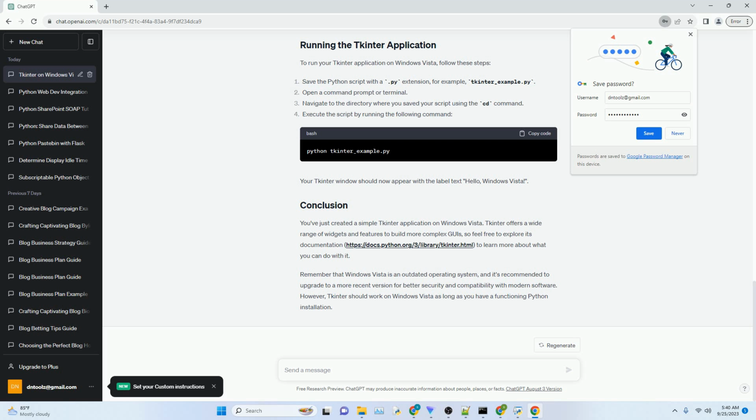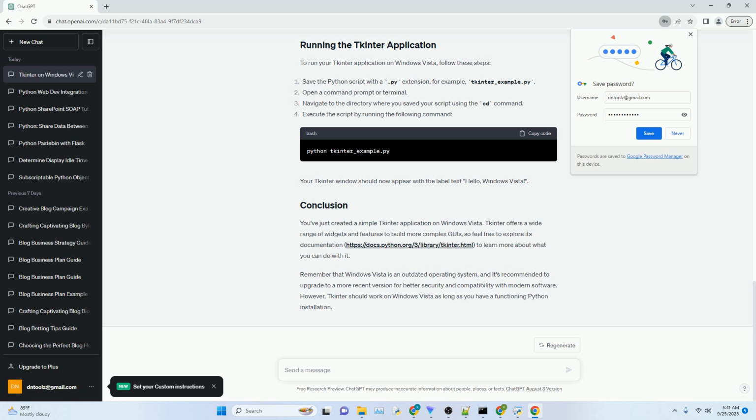You've just created a simple Tkinter application on Windows Vista. Tkinter offers a wide range of widgets and features to build more complex GUIs, so feel free to explore its documentation, https://docs.python.org/3/library/tkinter.html, to learn more about what you can do with it.